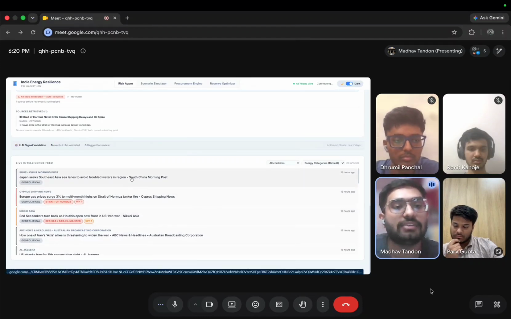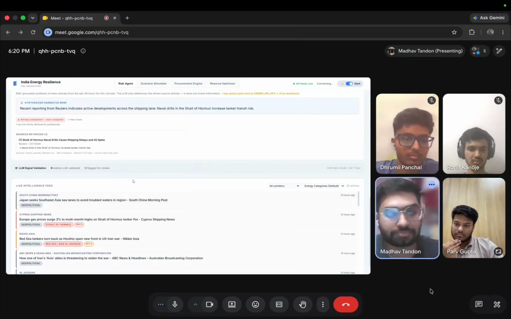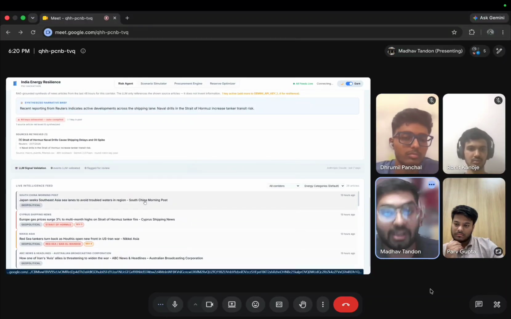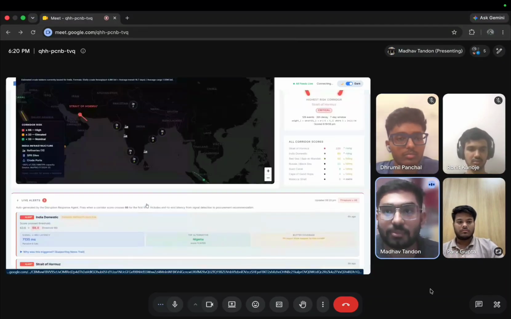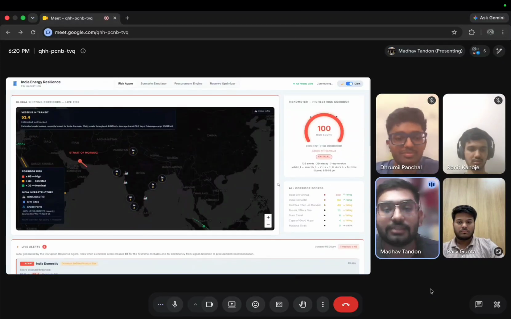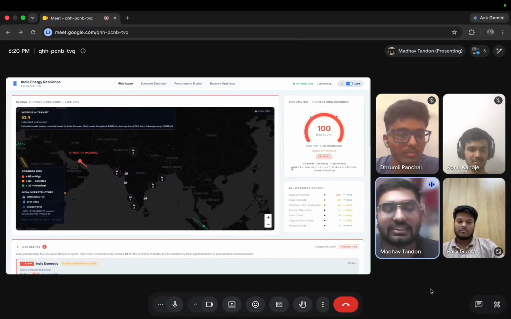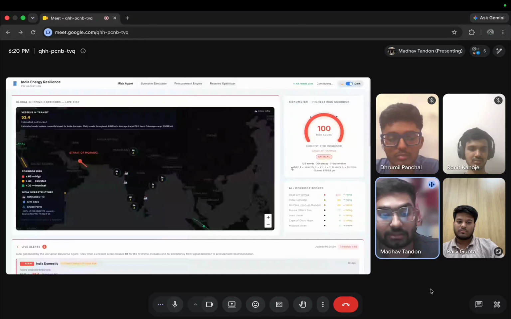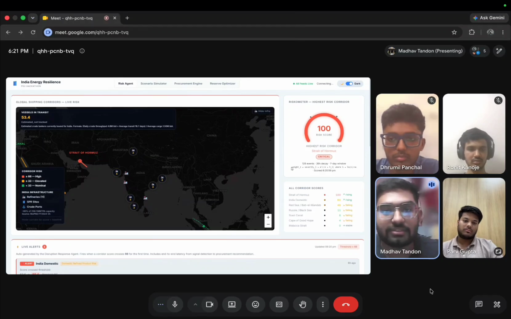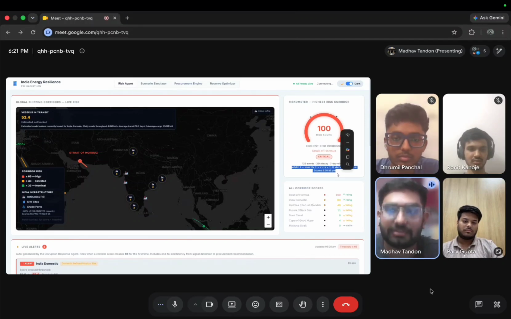For example, if there is any war going on right now or any attack on a ship. Now you can see that there is a formula we have used for decay. We are fetching the past 7 days of news, and the relevancy is measured by the decay. So what is this decay? This decay is the importance shown for each news item we fetch. Of the last 7 days, today's news has the highest importance compared to the news from 1 week ago.